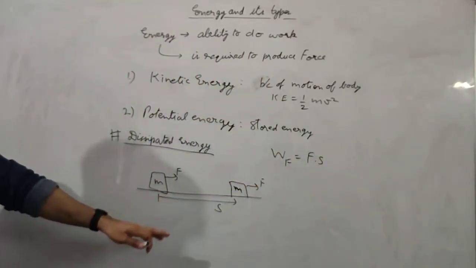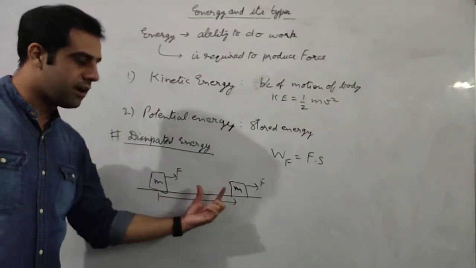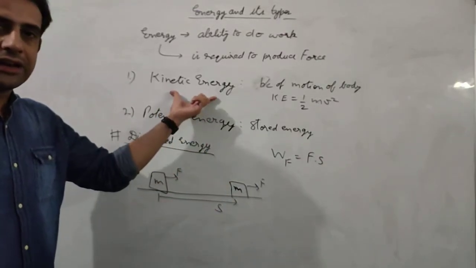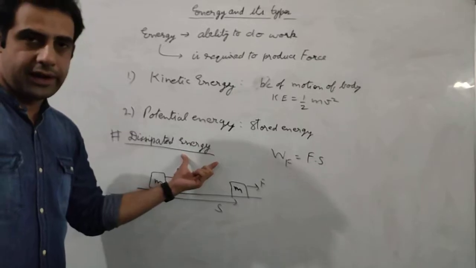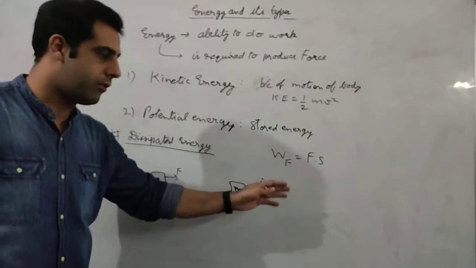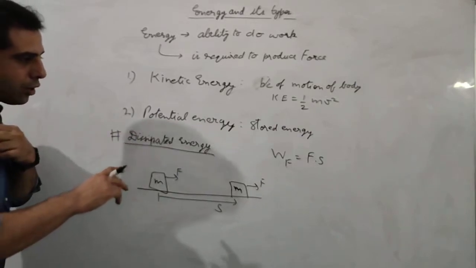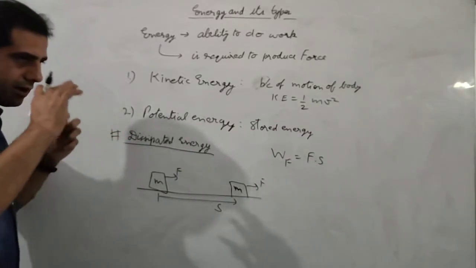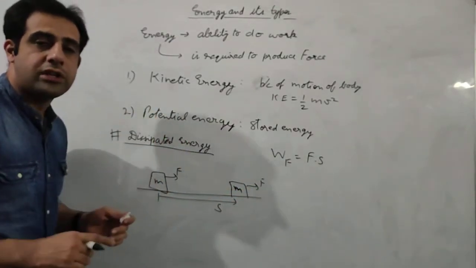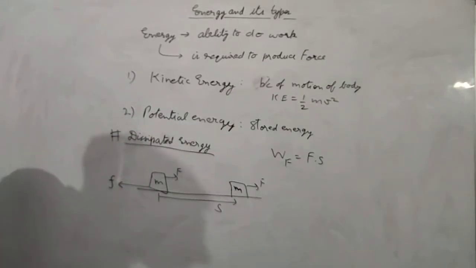Simple formula, already studied. Now this is the work done. Whatever energy we applied on the body, here we are talking about kinetic energy because the body is in motion, that converted into kinetic energy. So the work done by the force is getting converted into kinetic energy. Now if we talk about practical application, if you imagine that in reality you are pushing a box on a surface, then we know that there will be some friction also, and that friction will be in the opposite direction.